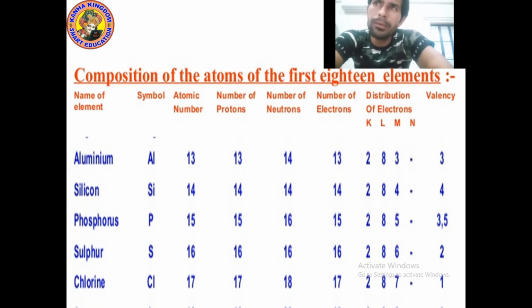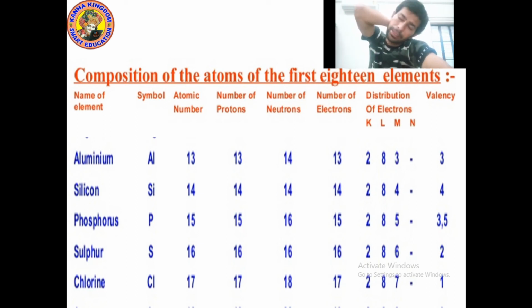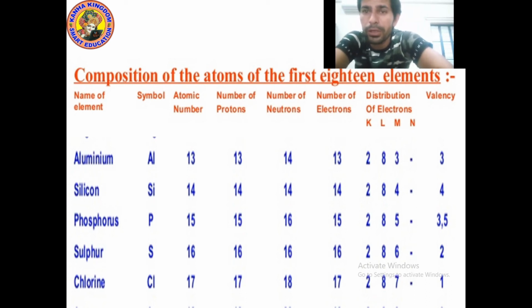Now let's talk about the mass number. What is the mass number? Can you tell me the mass number of aluminium? Mass number means addition of protons and neutrons. When we add the number of protons and the number of neutrons, we get the mass number. So for aluminium, the number of protons is 13 and the number of neutrons is 14. So 13 plus 14, 27. So aluminium's mass number is 27.